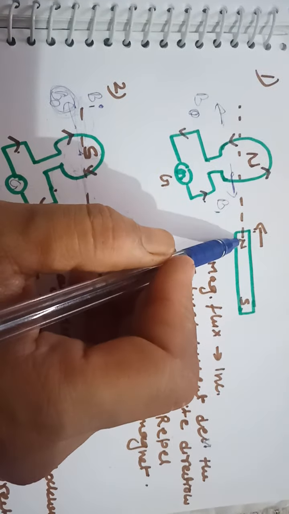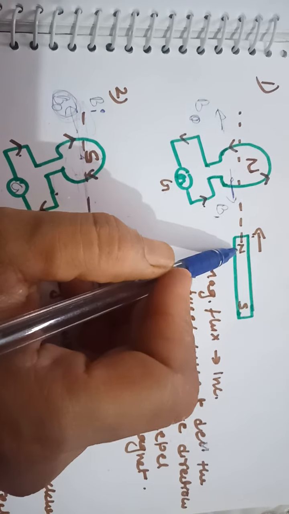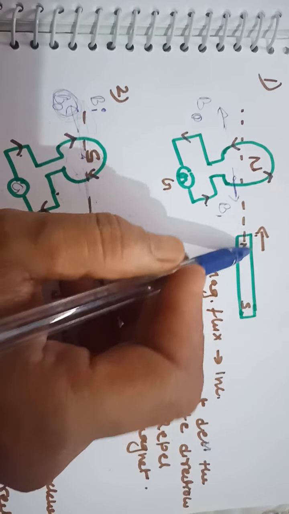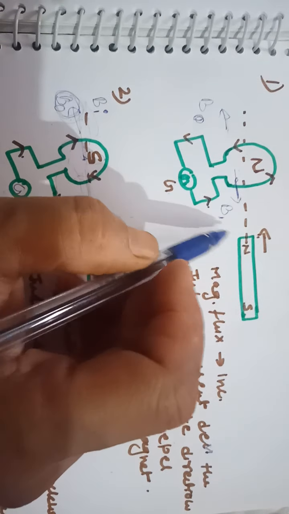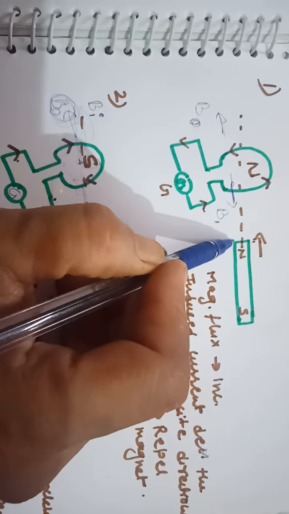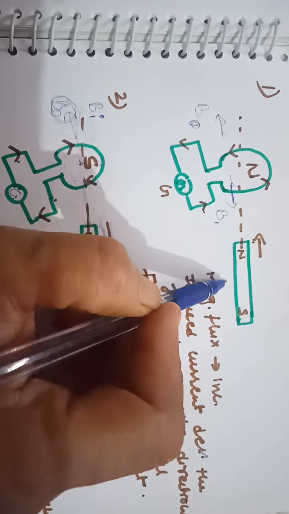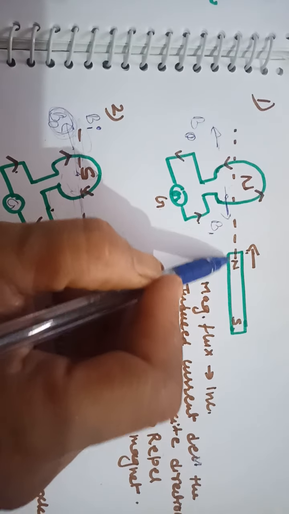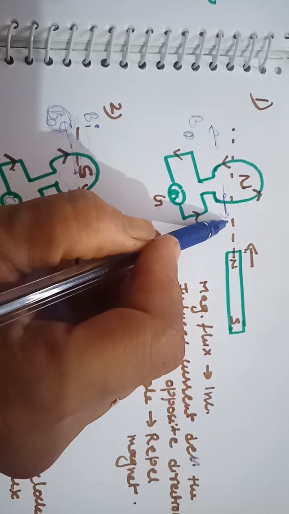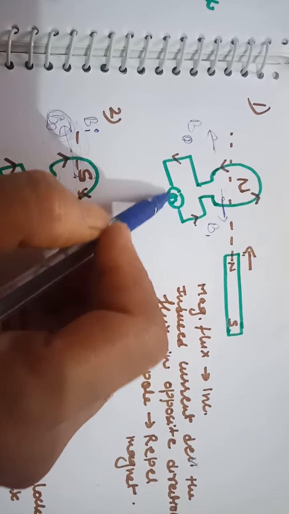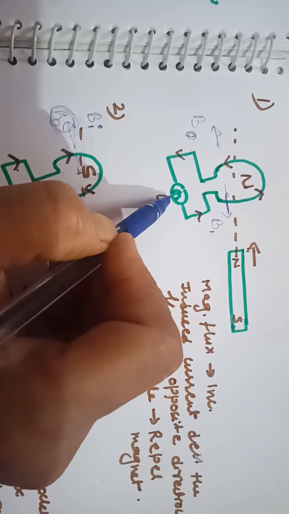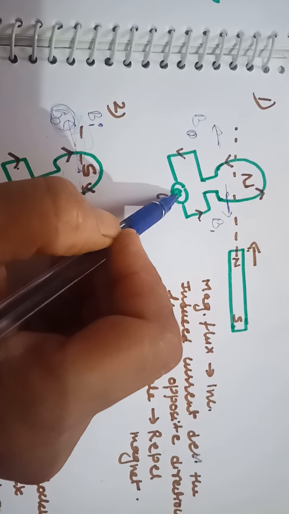So what will you do? You will do external work. You will apply an external force on the magnet against the force of repulsion. So work is done against the force of repulsion, and the bar magnet is moving towards the coil. Now the induced current is produced, and this galvanometer shows deflection again, but in the opposite direction.